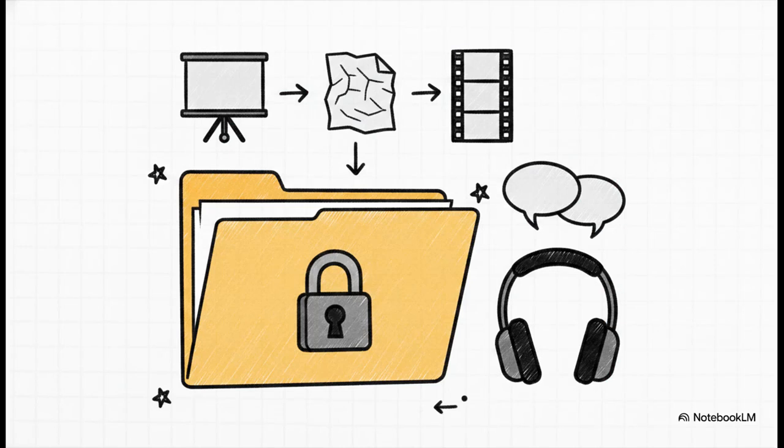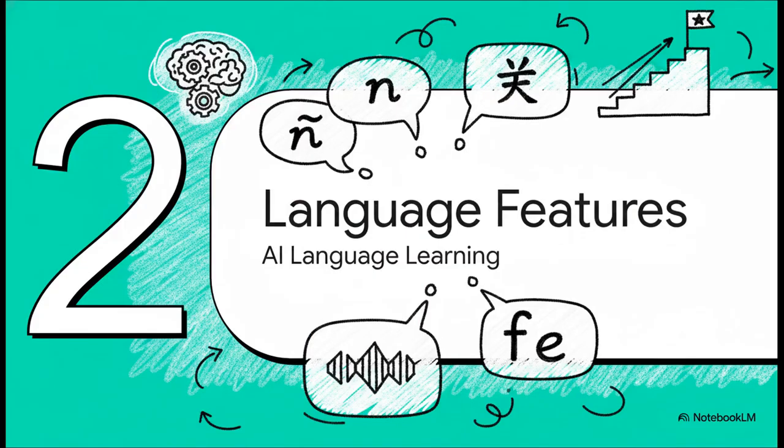But hey, what if you want literally zero hallucinations? Enter Google's NotebookLM. This thing simply refuses to search the internet. It only uses the specific PDFs or lecture slides that you personally upload into it. And it gets better. It has this amazing audio overviews feature that basically turns your notes into a custom two-host podcast. I mean, imagine just listening to a breakdown of your Chapter 5 textbook while you're driving to campus. How cool is that? Moving right along to Section 2, AI language learning features.